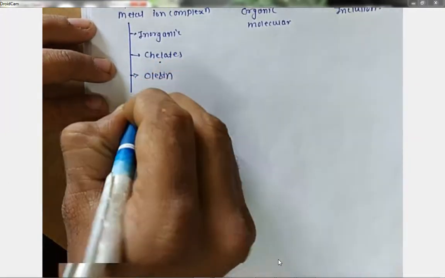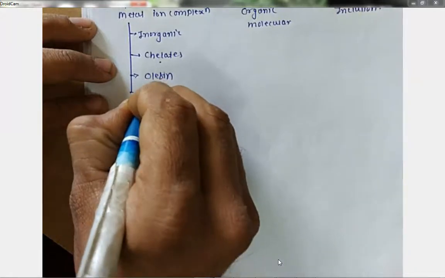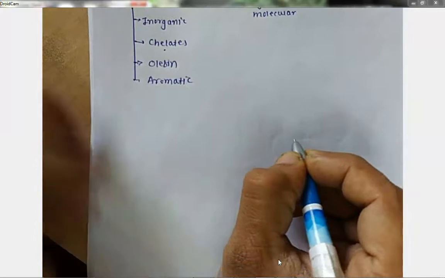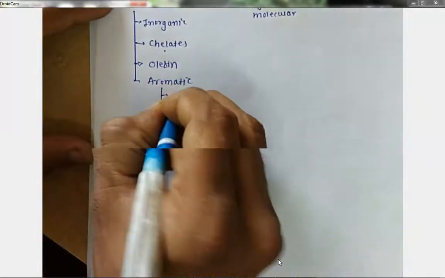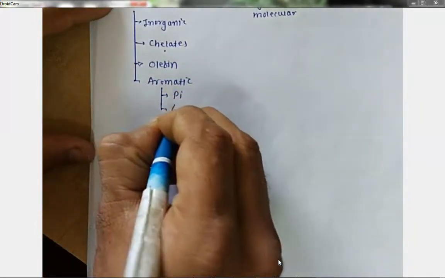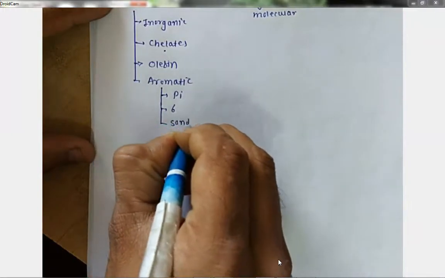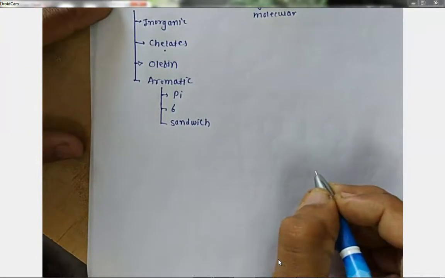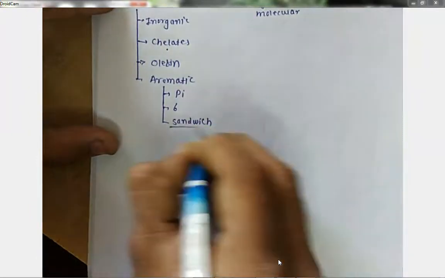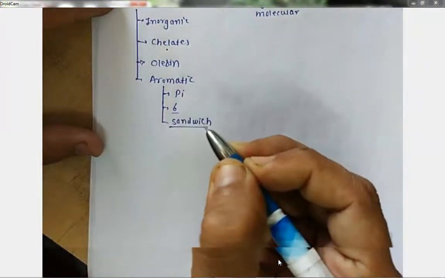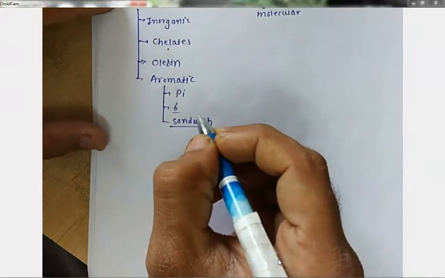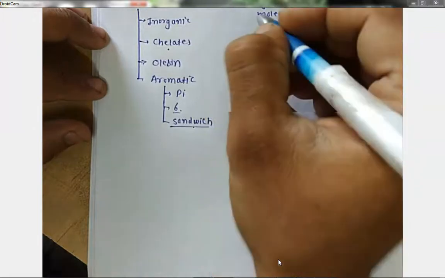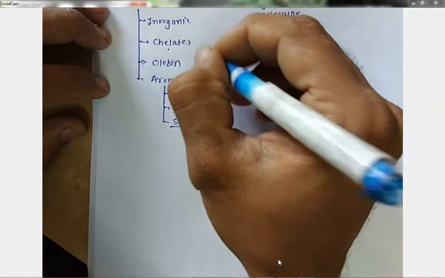Then the fourth one is aromatic, that is ring compounds. In aromatic there is pi, sigma, and sandwich. If you go with the latest edition of Martin, sandwich and sigma are not mentioned, but in the third edition there is a mention of sigma and sandwich. Okay, so this is all about metal ion complexes.